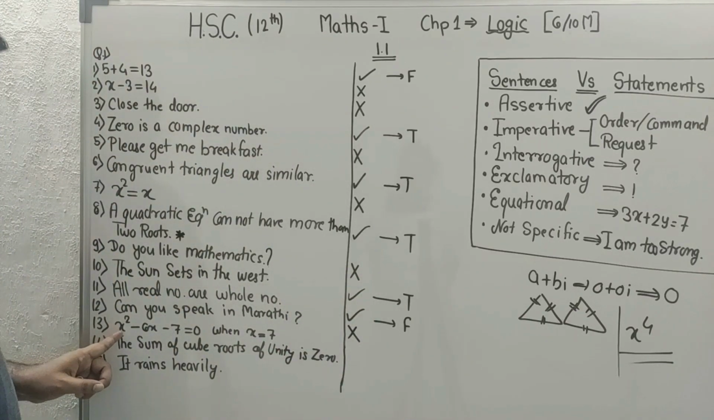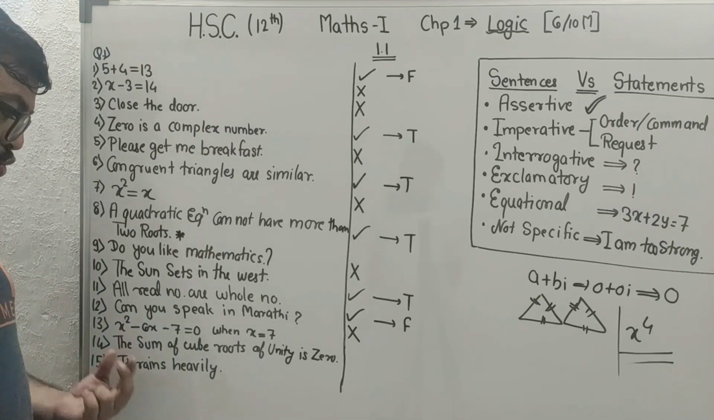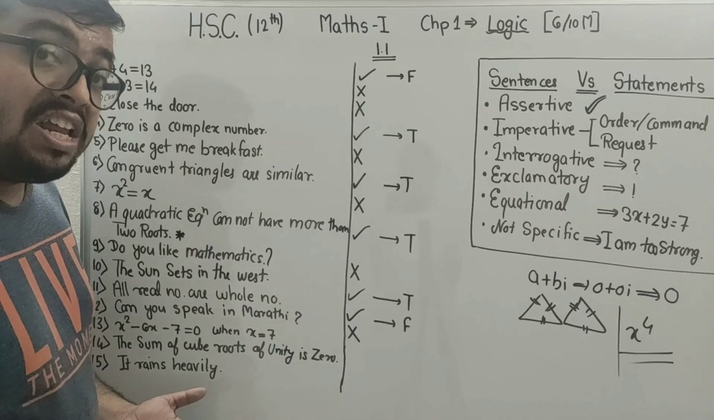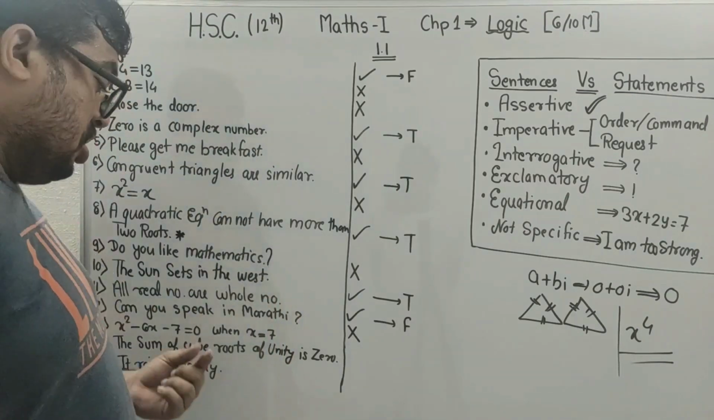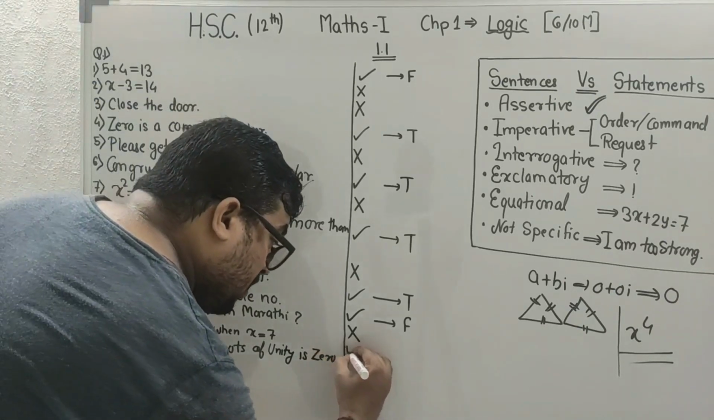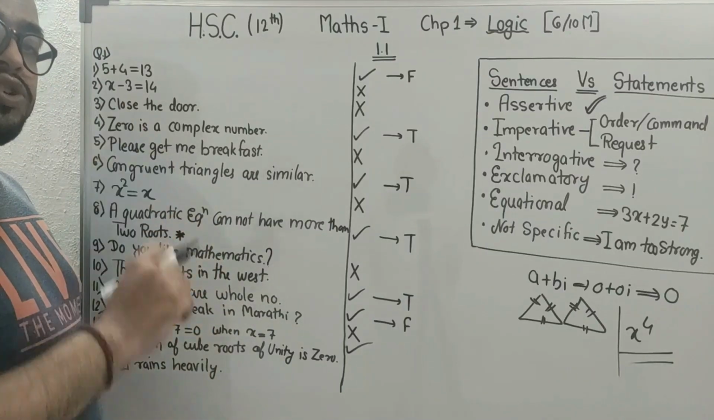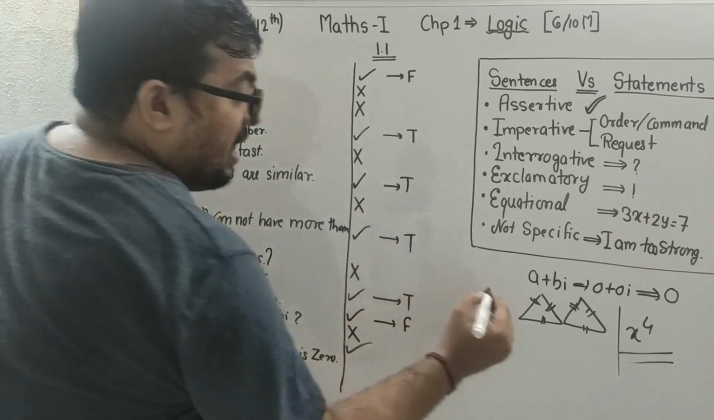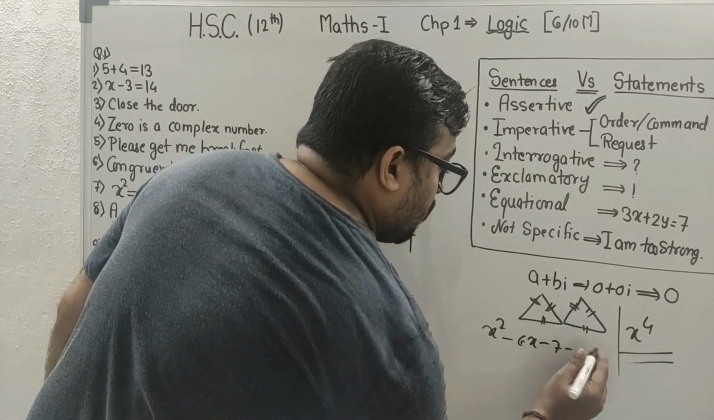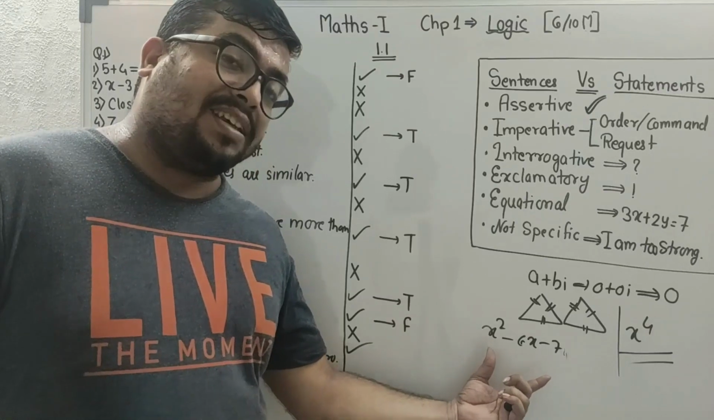Now, question number 13 is very important, student. You will find that this is an equation. X square minus 6x minus 7 equals to 0. But pay attention, my student. This is in logic. This is a statement. It is written in a format of equation, but it is not the equation. If it was only x square minus 6x minus 7 equals to, if it was only this much, x square minus 6x minus 7.